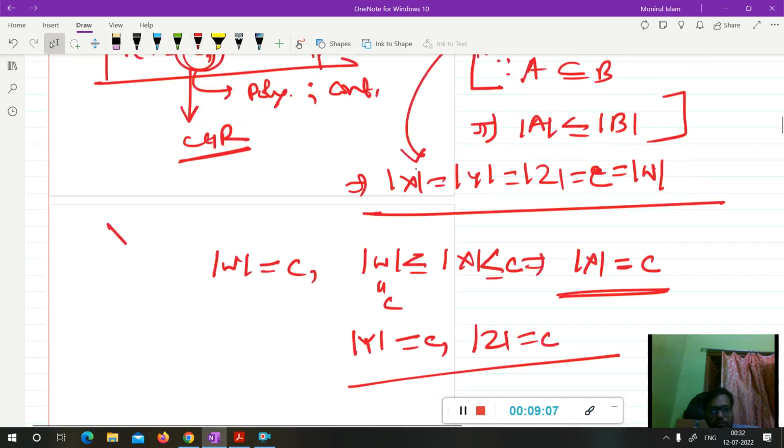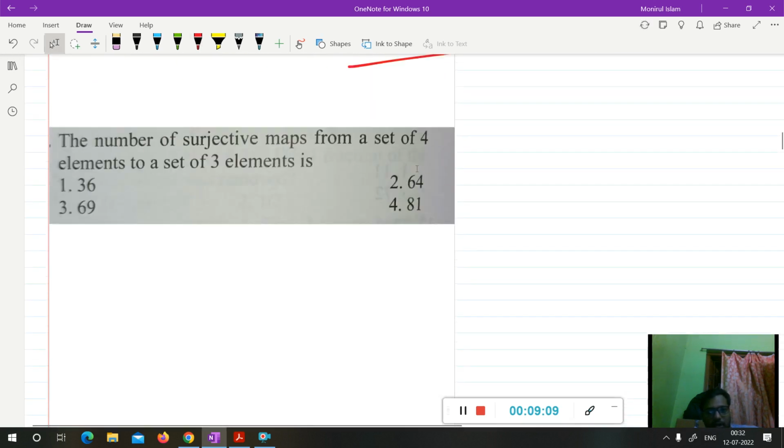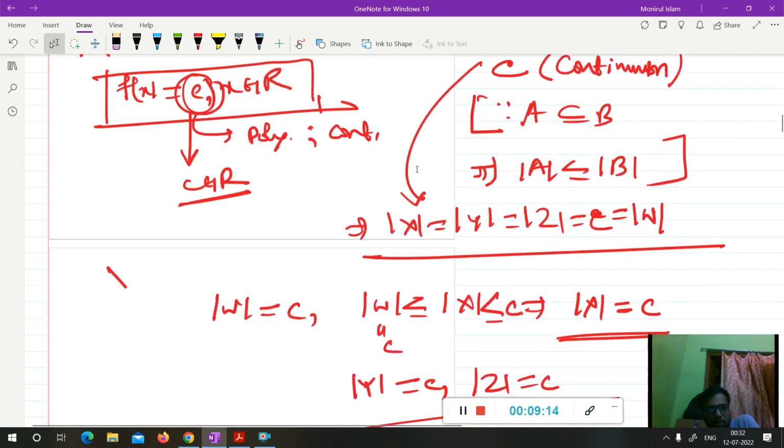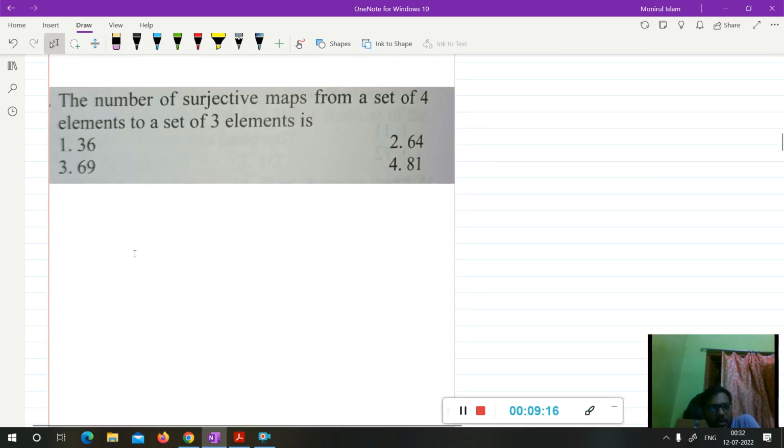Okay, now come to the next question. This question is about the number of functions. So I am writing the results for the number of functions one by one.